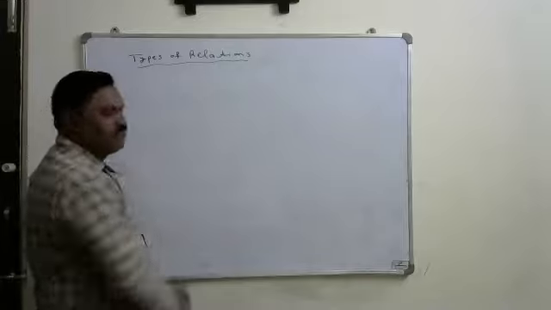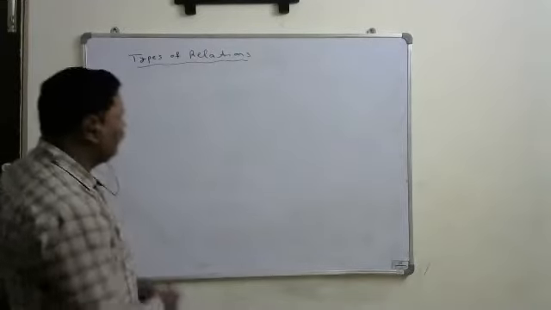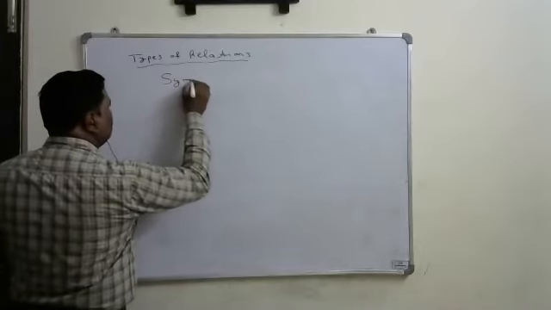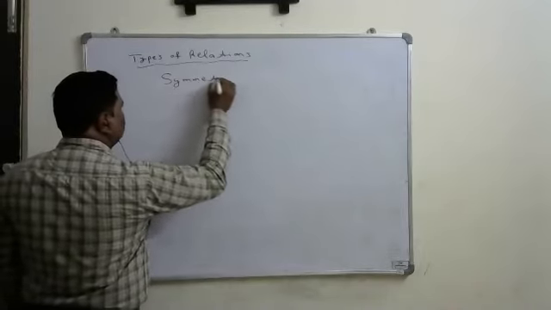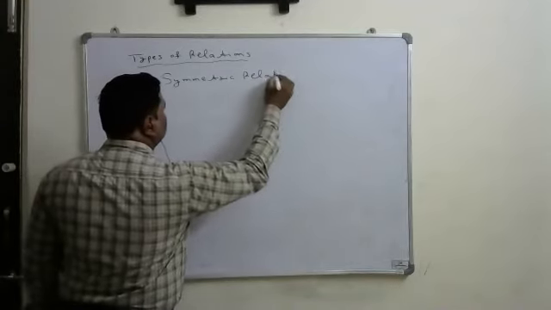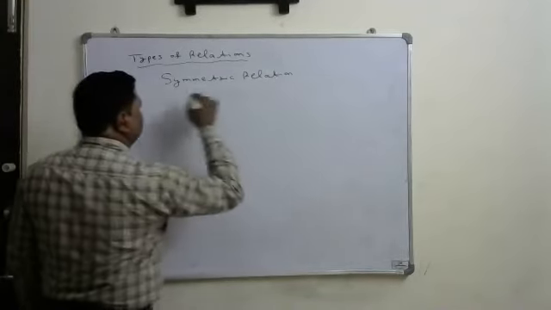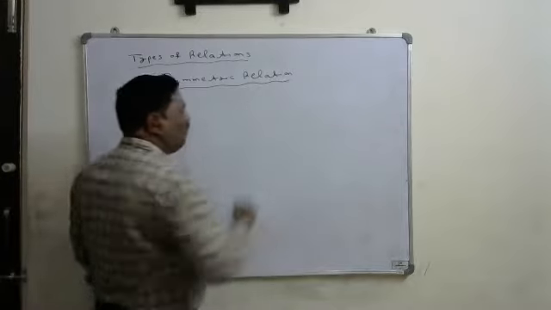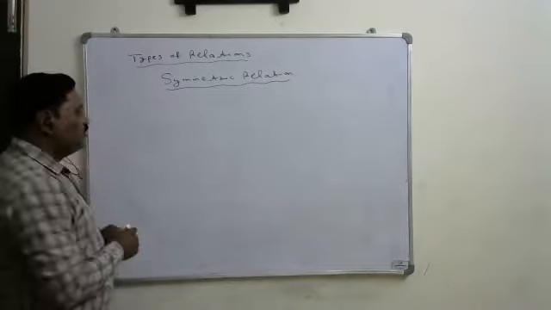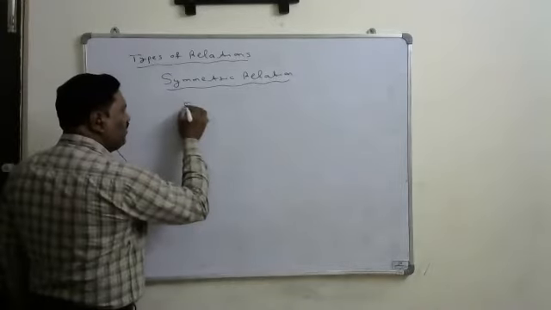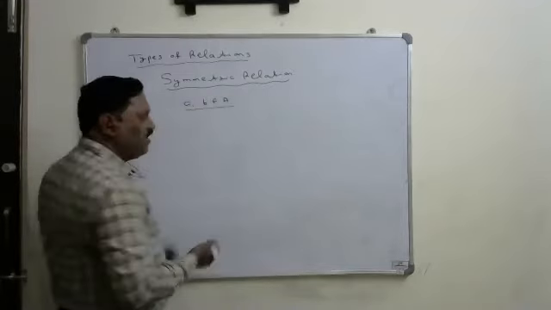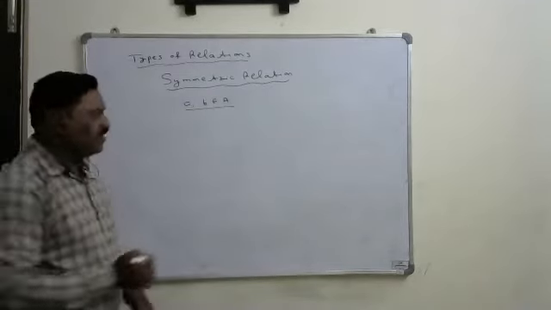Now, another relation is symmetric relation. Look at this. What is meant by this symmetric relation? Suppose A, B are any two elements in the given set.